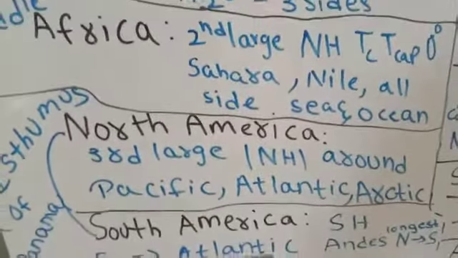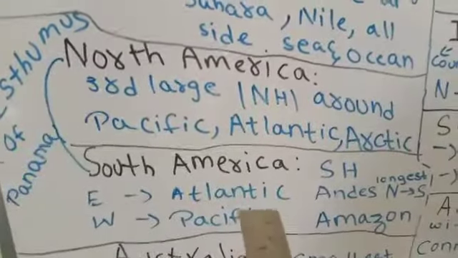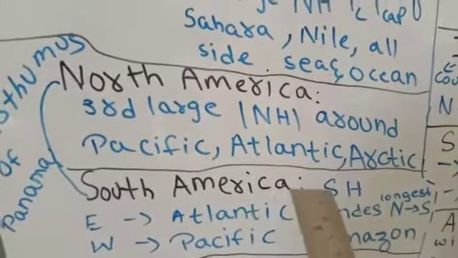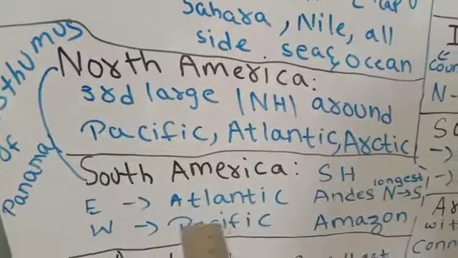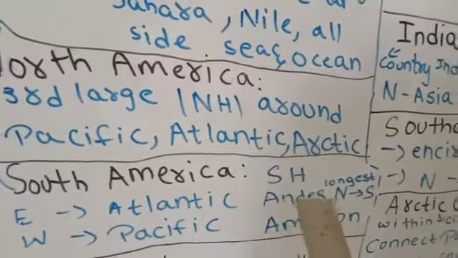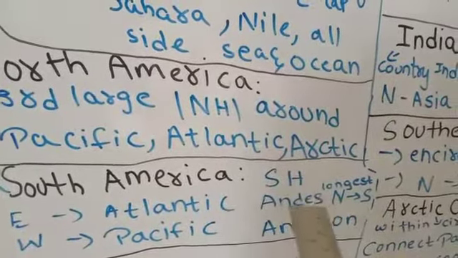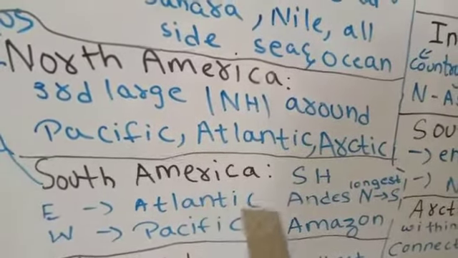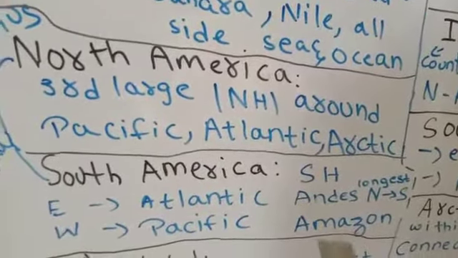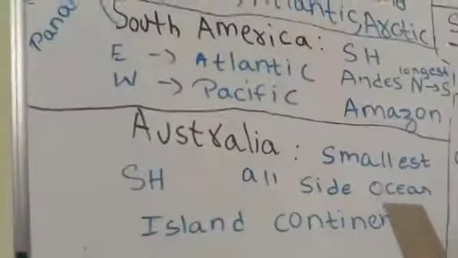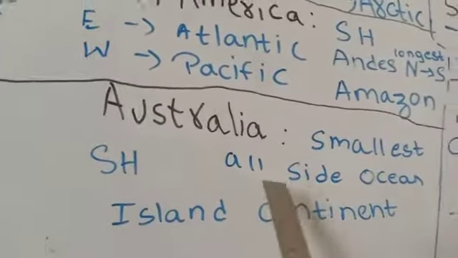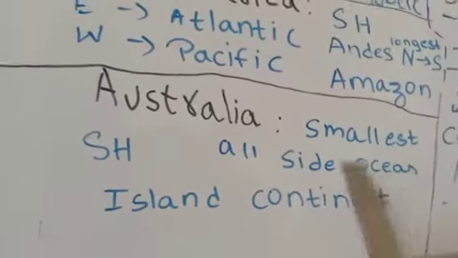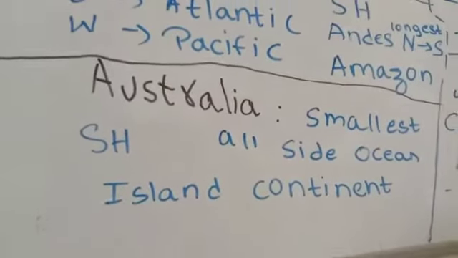Next we will move to South America. It is located in the southern hemisphere. In the east there is the Atlantic, in the west there is the Pacific. The world's longest mountain range from north to south, the Andes, is present in South America, and it also has the Amazon, the world's largest river. And next, Australia. It's the smallest continent, located in the southern hemisphere, and on all sides it is covered by oceans, so it is called the island continent.